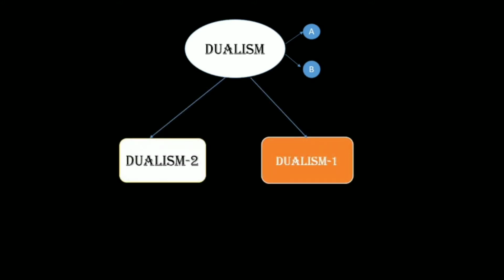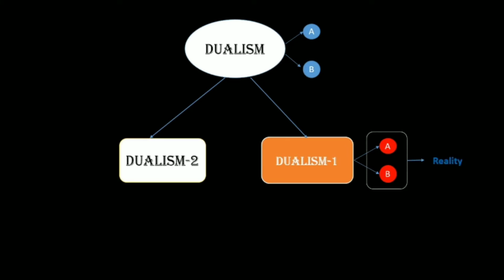As I had mentioned earlier, let's classify dualism into two types. For simplicity, let's just call these two types dualism 1 and dualism 2. Now let's talk about the reasoning behind such a classification. How is dualism 1 different from dualism 2? Of course, in dualism 1, we will have two elements A and B. The difference is that in dualism 1, reality is the result of two elements working together.